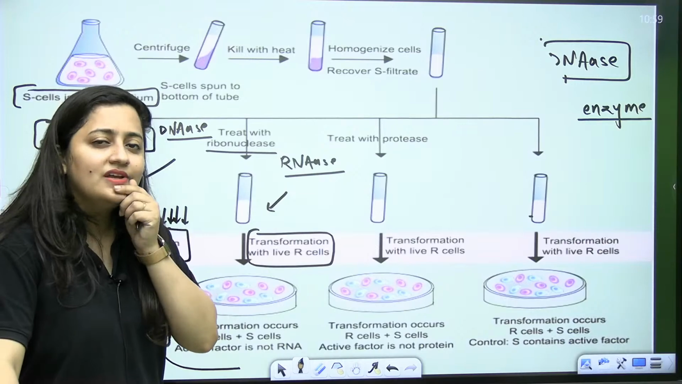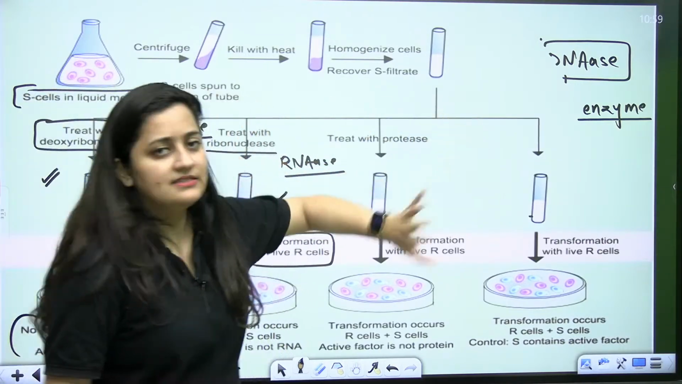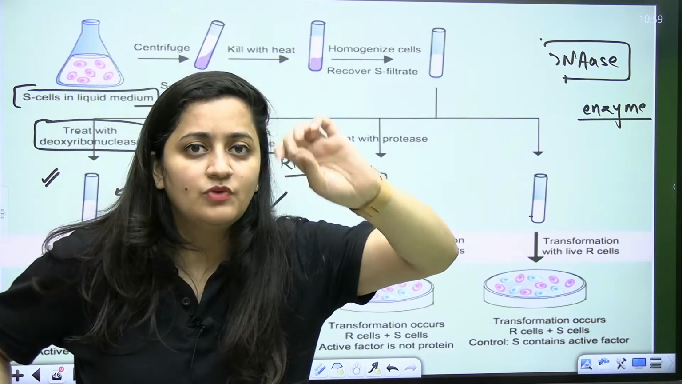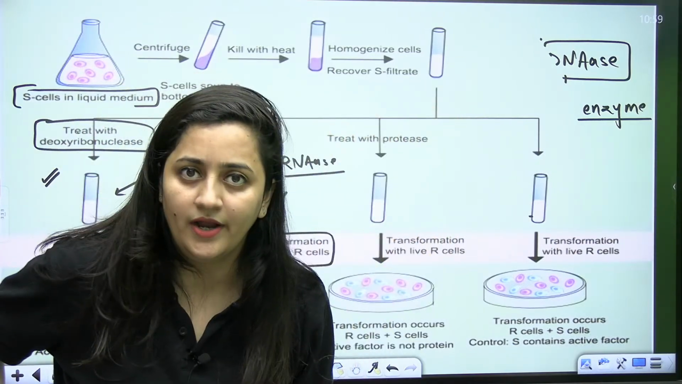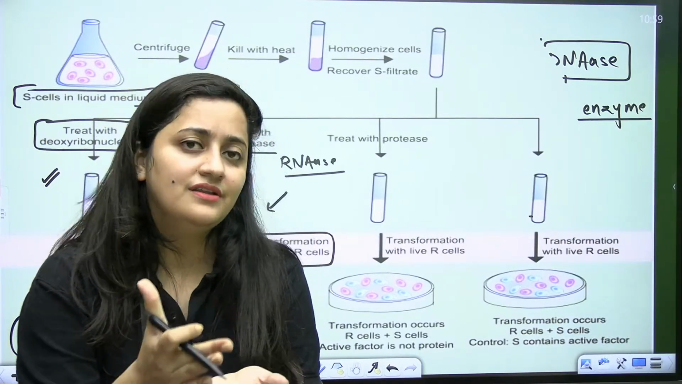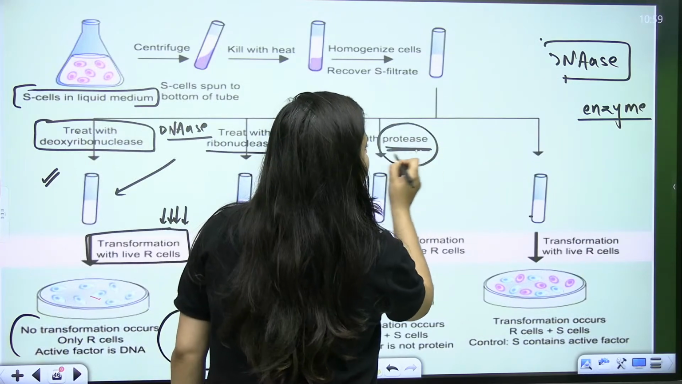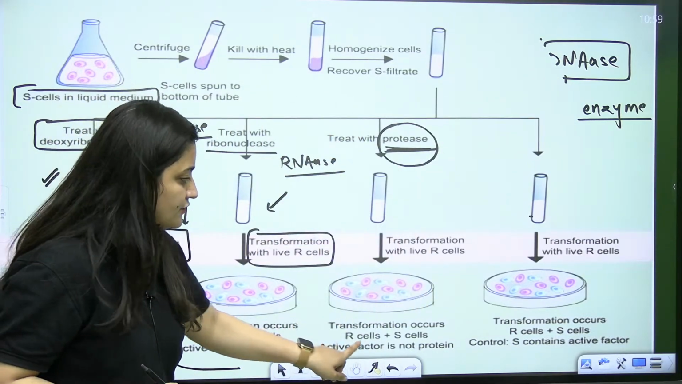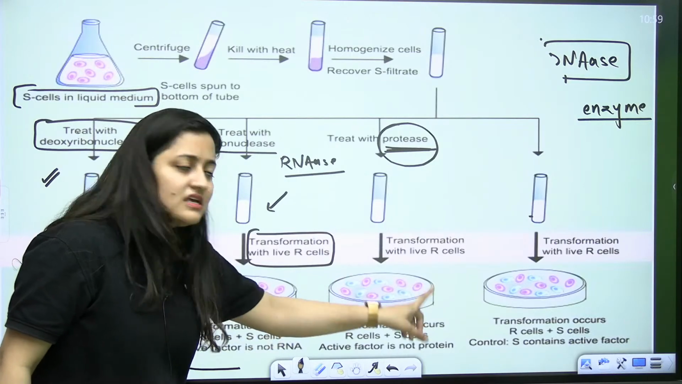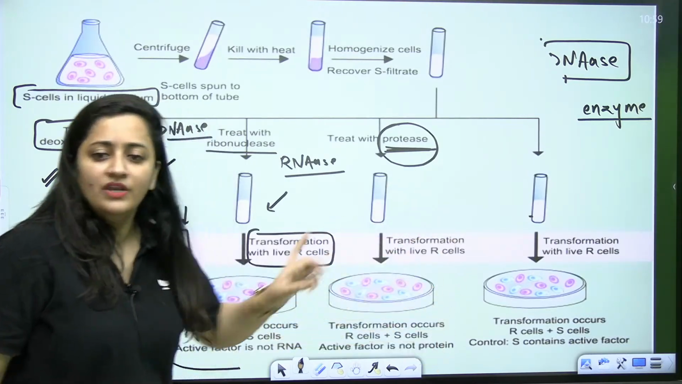Okay, so they were like, right, we should start from this side. Let's say if they treated the filtrate with any enzyme that is digesting carbohydrate, obviously transformation will still occur. If they treat the filtrate with the enzyme protease, that is going to digest the protein, again the transformation will occur. Again the R cell will become S cell. Again the R bacteria will become the virulent one.